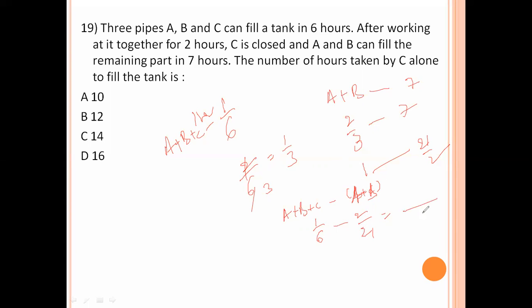LCM is 42. 21 times 2 is 42. 42 divided by 6 is 7, minus 2 by 42.